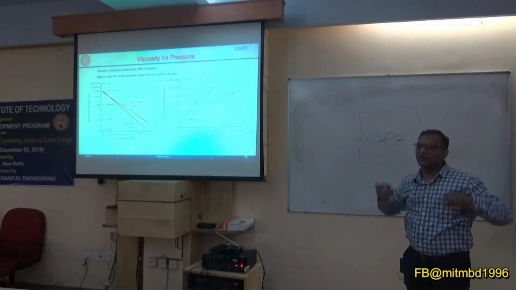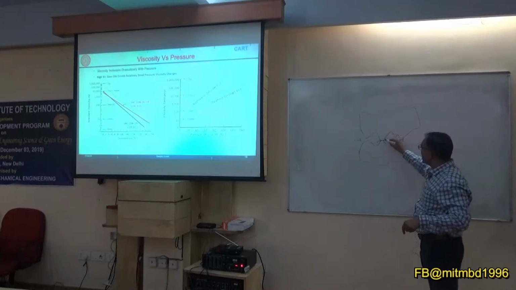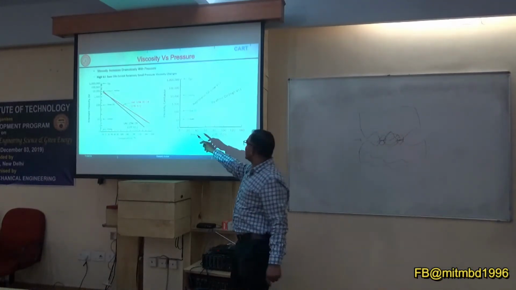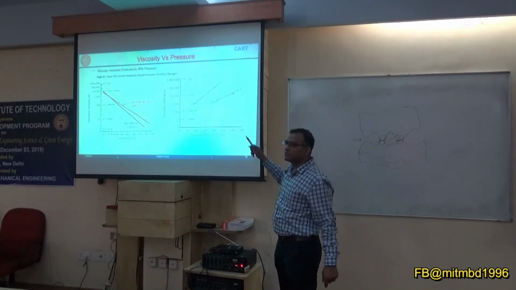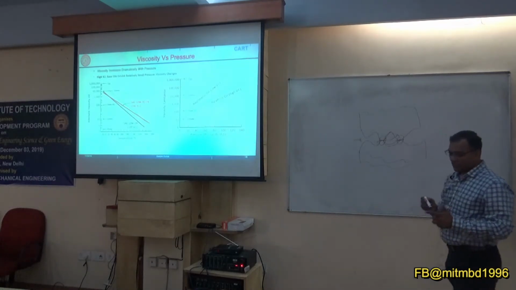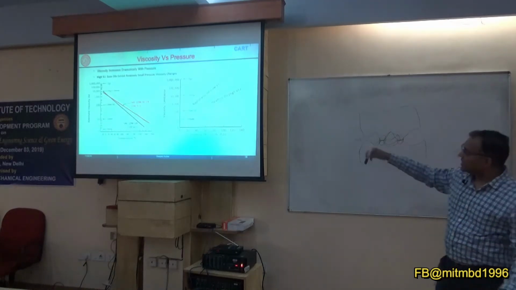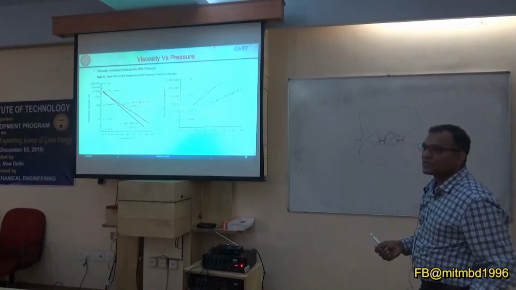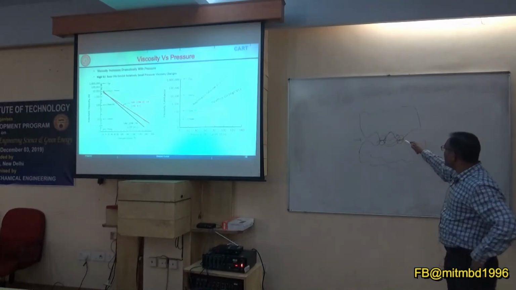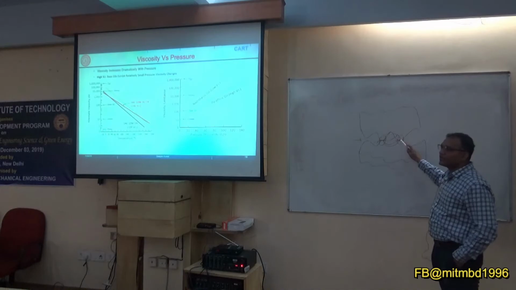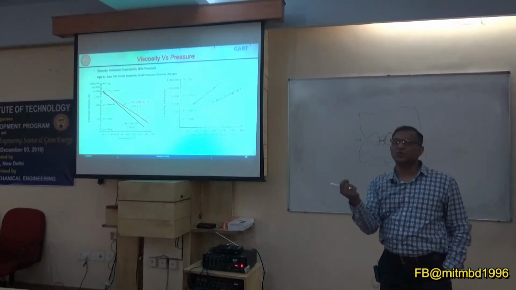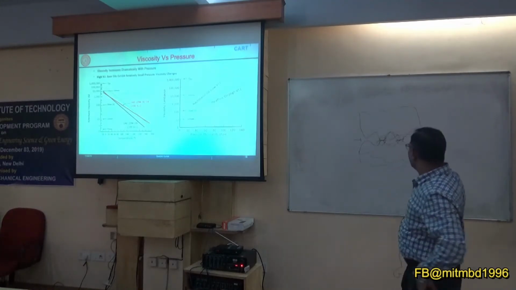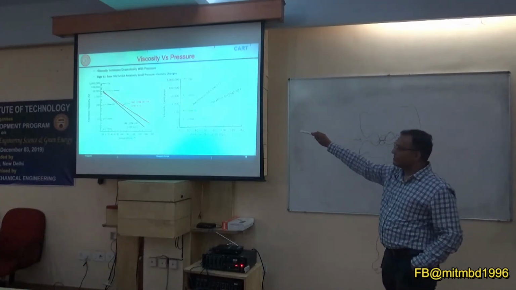The moment it tries to flow out, this localized pressure will be very, very high compared to, say, 20, maybe this localized one is 120. If you see this scale, it's a log scale. So this pressure will be very high, and these points will be where you get solidification of the lubricant. This happens because of the pressure viscosity index.